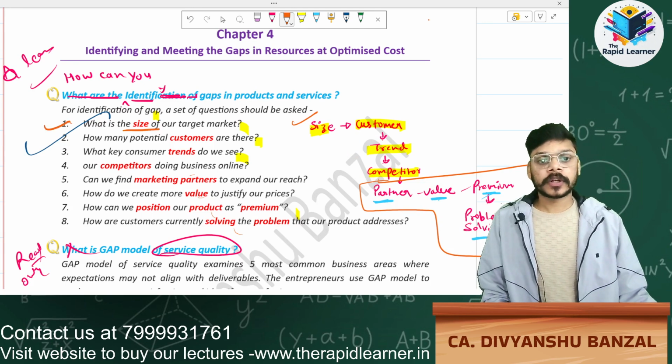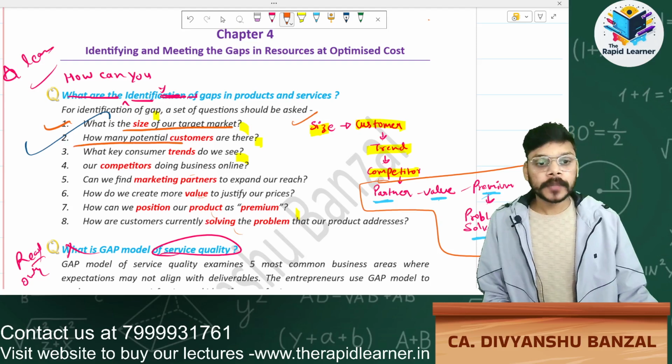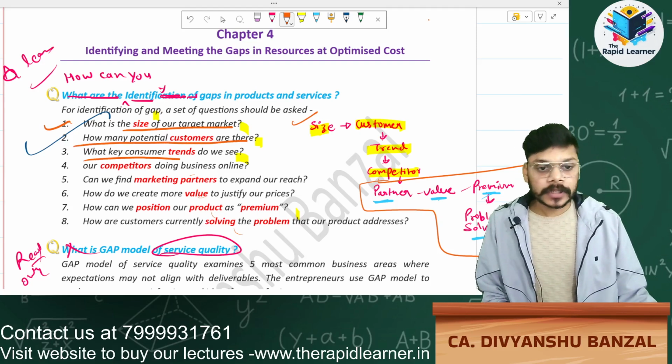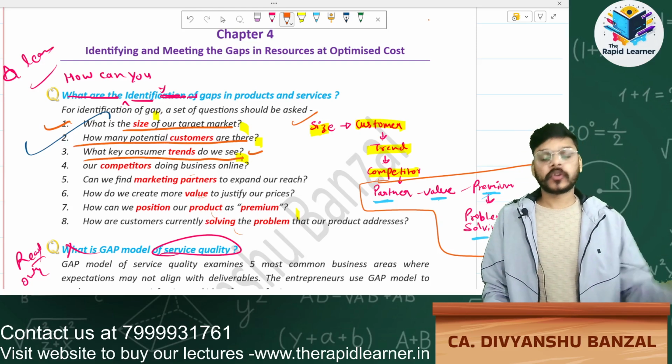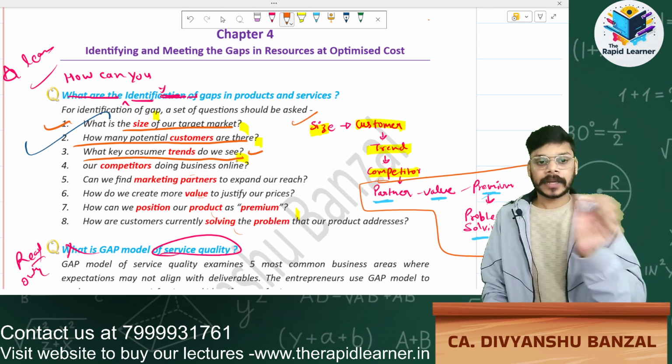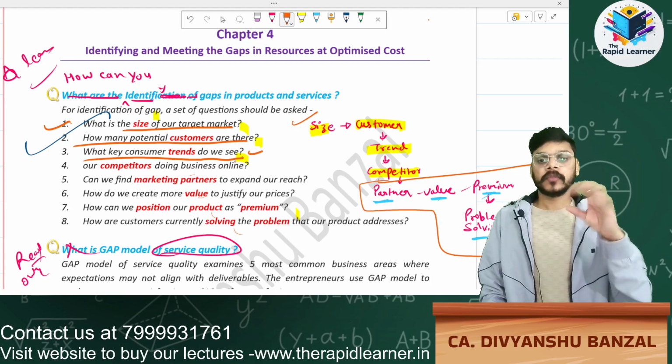First one is size. What is the size of your target market? How many potential customers are there? What key customer trends do we see? What is the trend in the market? You can also write it like this.